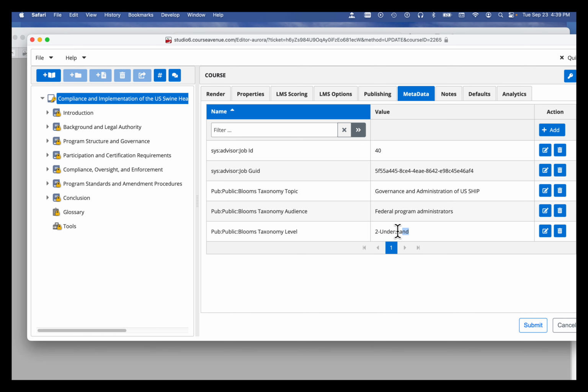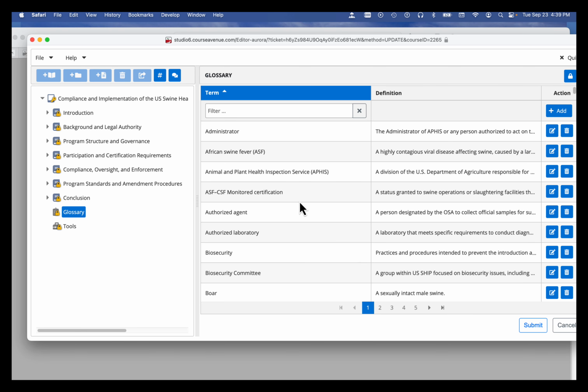This is Understand, Level 2. Here's the target audience, federal program administrators, and the taxonomy. The topic was governance administration of U.S. SHIP. Again, I know this is only a proposed rule, but you can imagine what we could do with anything else. Let me check the glossary really quick.